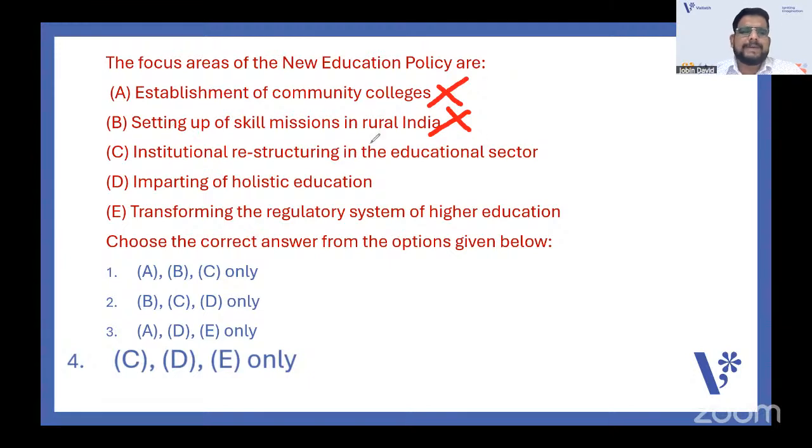So you can eliminate these two and go with institutional restructuring, holistic education, and transforming the regulatory system of higher education. In NEP they have introduced some regulatory bodies too, so you should learn that in detail. We'll have the marathon sessions and revision sessions. Okay, going with the next question.